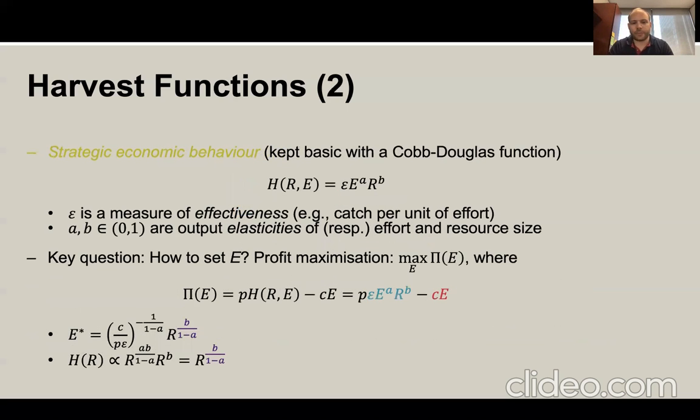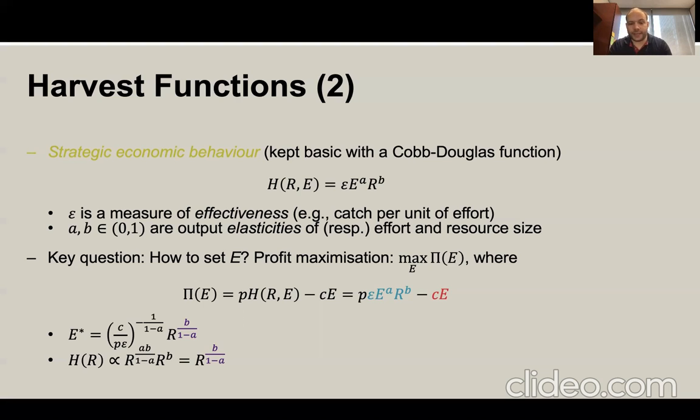The second example, which is probably a bit more interesting, is based on strategic economic behavior. Here we only consider a Cobb-Douglas function just for the sake of simplicity. In this case, the environmental variable G has been replaced with an effort variable, which we call E. The idea is that the harvest function is itself a function of two things: the effort that's produced, let's say by fishermen, for example, and R, the resource that's available. Epsilon here is a measure of effectiveness, typically catch per unit of effort, and A and B are just exponents, fundamentally the elasticities of effort and resource.